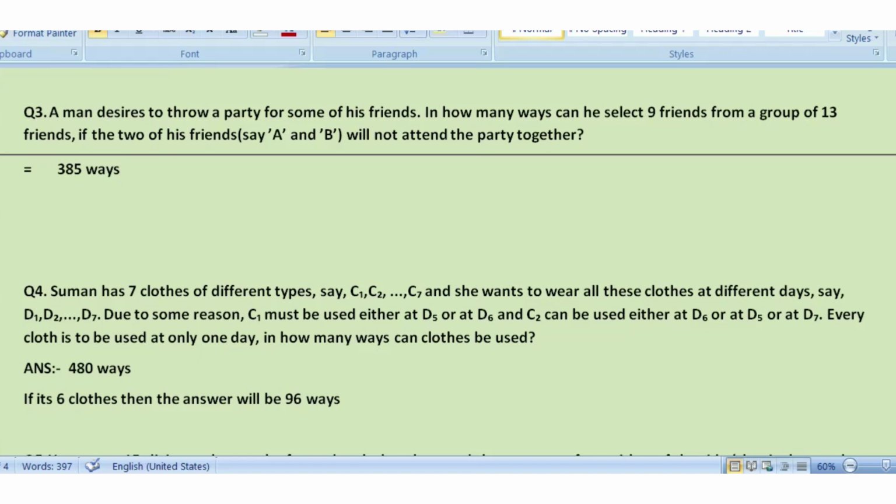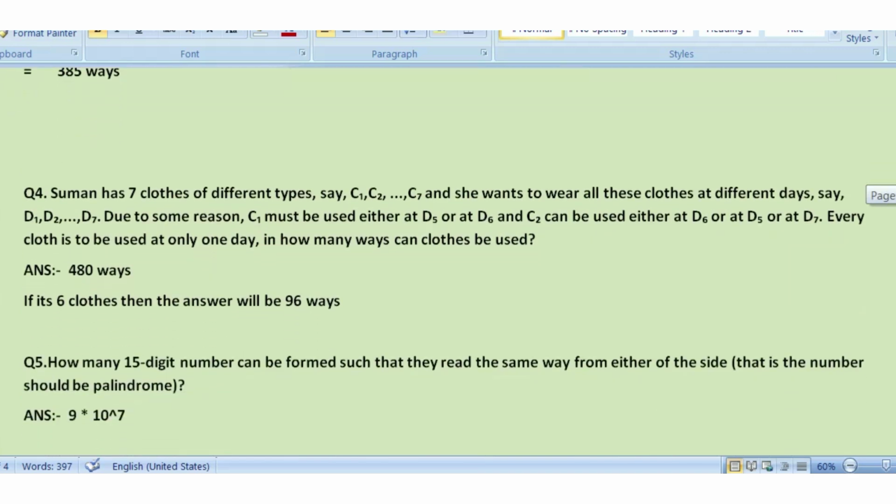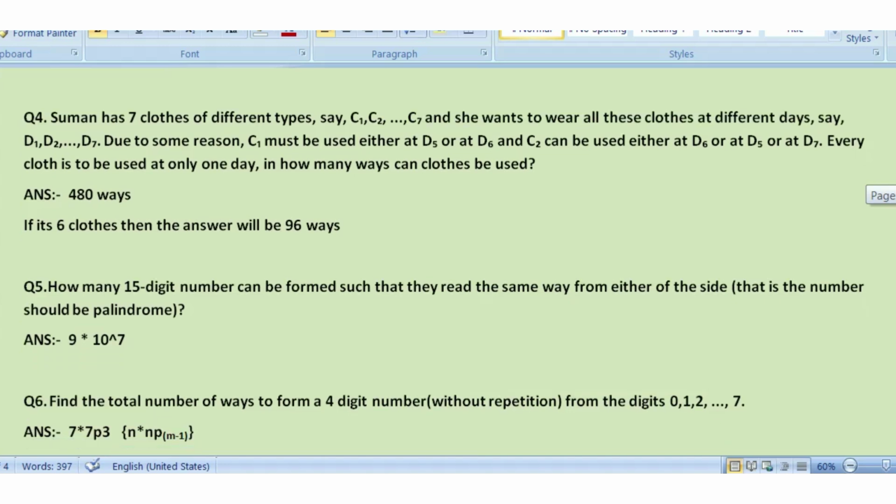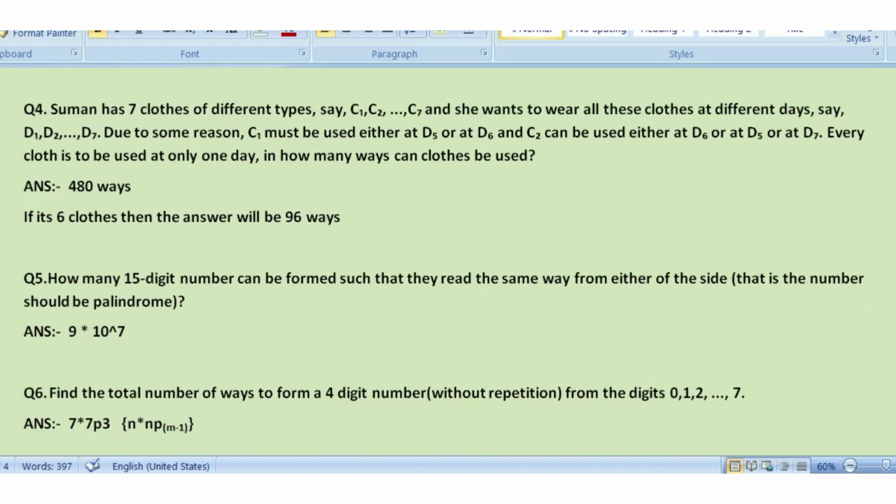Moving toward the next question. Question number 5. How many 15-digit numbers can be formed such that they read the same way from either side? In my case it's 15-digit. Maybe something else is given in yours. So for convenience, let's say how many m-digit numbers can be formed. So how to calculate that?